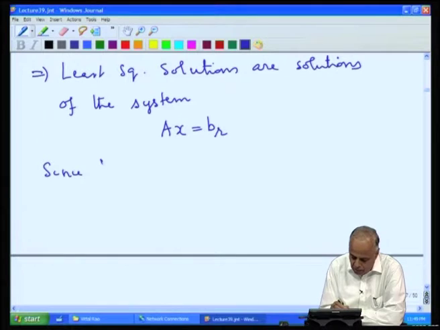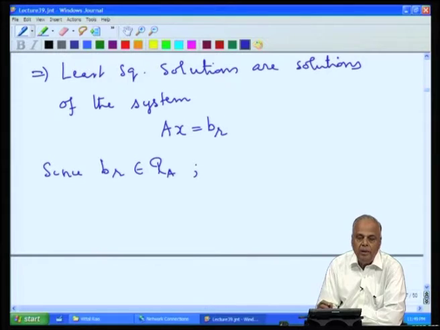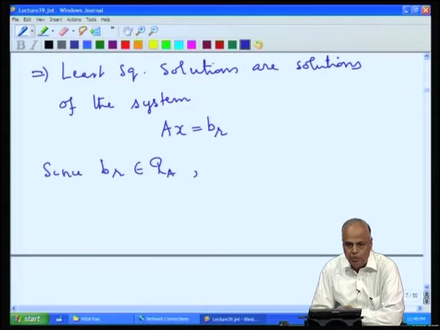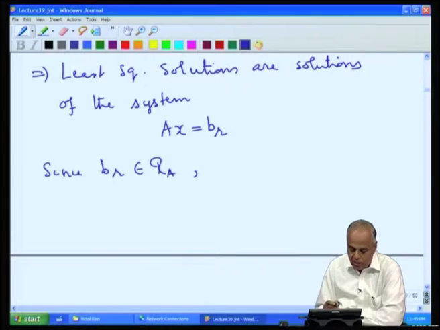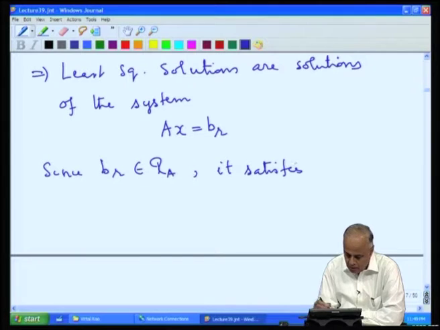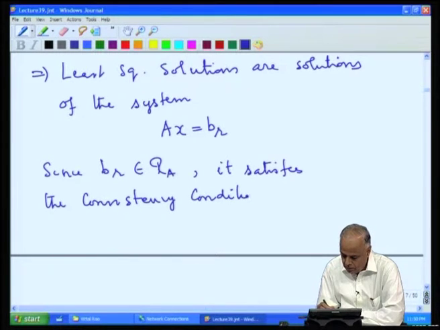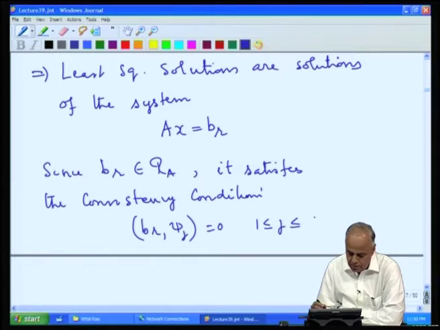Since B_r is in the range of A, any vector in the range of A is perpendicular to all the vectors in the null space of A transpose, because range of A and the null space of A transpose are orthogonal complements. So, it satisfies the consistency conditions <B_r, psi_j> equal to 0, 1 less than or equal to j less than or equal to nu,